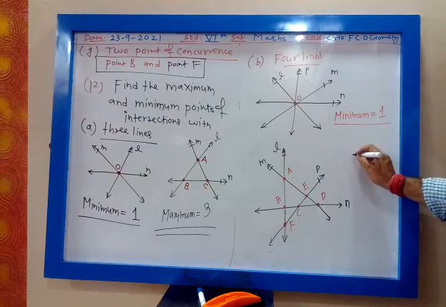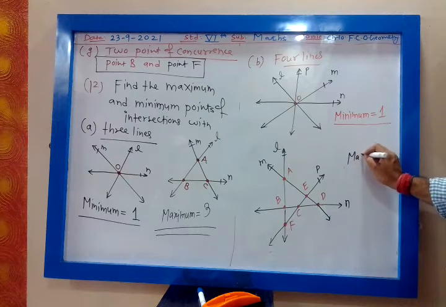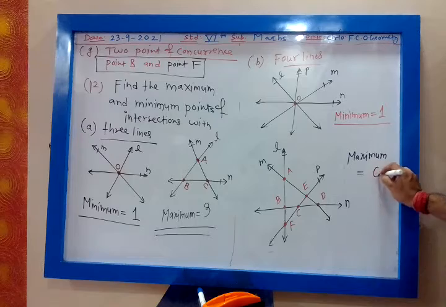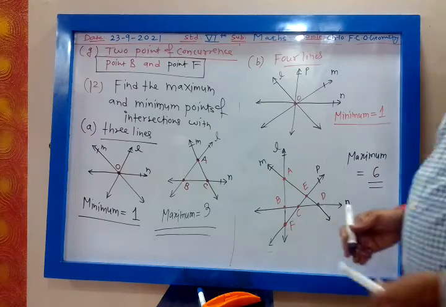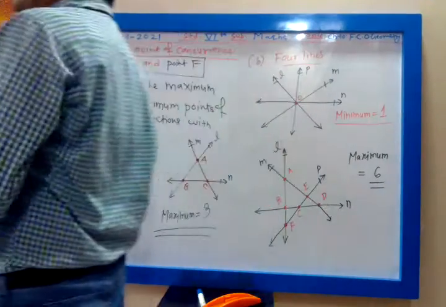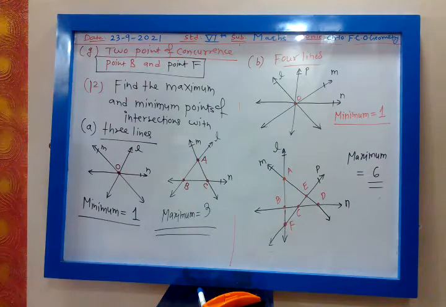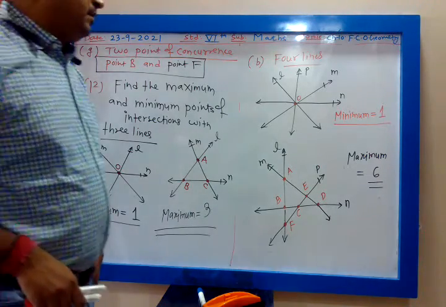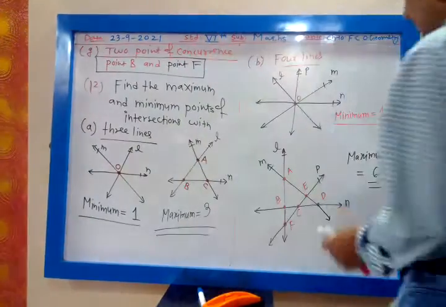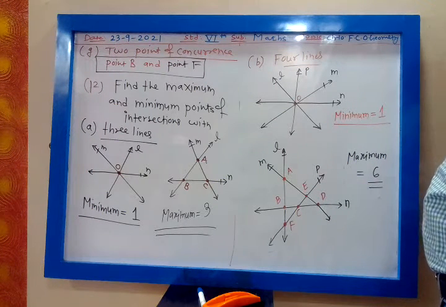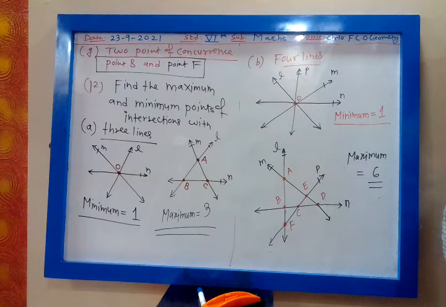Yes, tell me. So maximum is 6. What is the point of intersection? A, B, C, D, E, F. Okay, so there are 6 points of intersection. Is it clear, my dear?